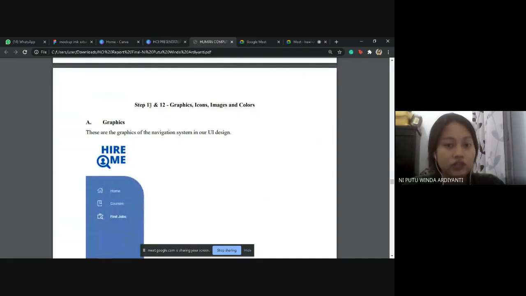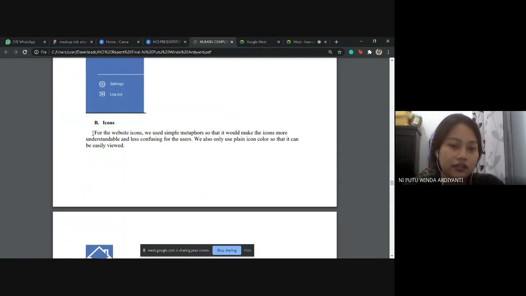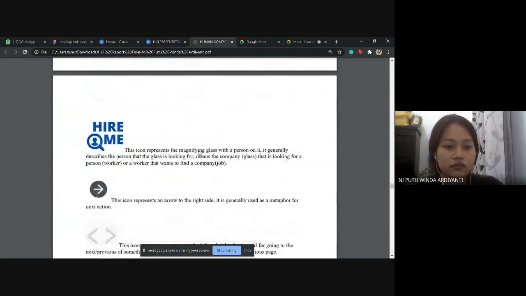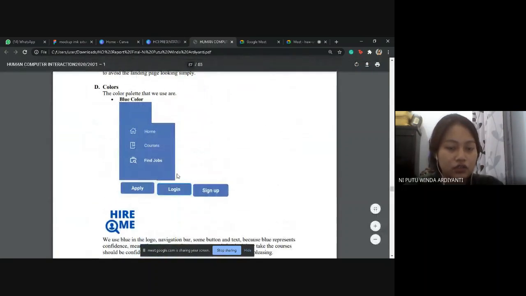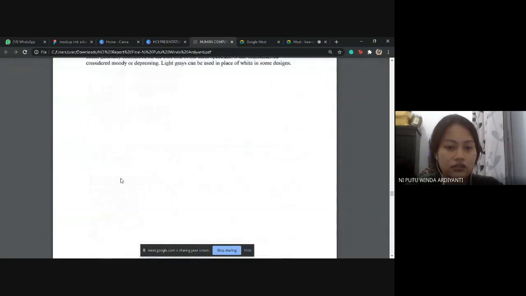The 11th and 12th steps are graphic, icon, image, and color. For the graphic, these are the graphics of the navigation system in our design. And these are the icons. For the website icons, we use simple metaphors so the icons are more understandable and less confusing for the user. We also only use plain icon colors so they can be easily viewed. And these are the colors that we use: blue, white, and also gray.